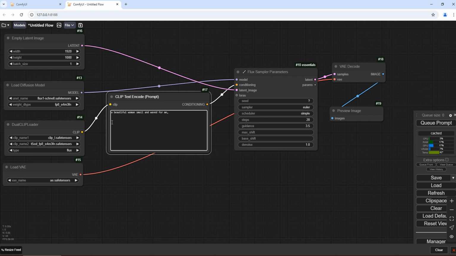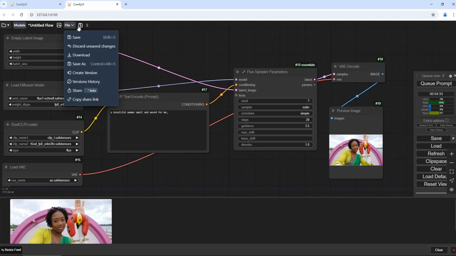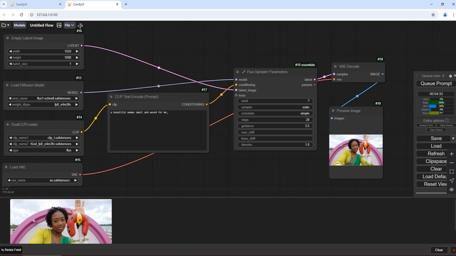We won't change anything else. Click to generate the image. Okay, the generated image is high definition and very detailed, but I'm not sure what she is holding. Click to save the workflow.